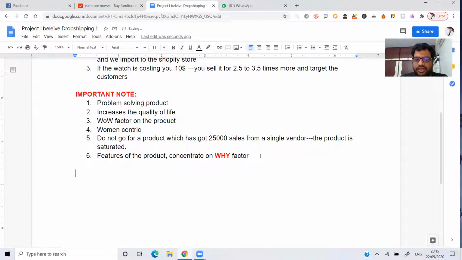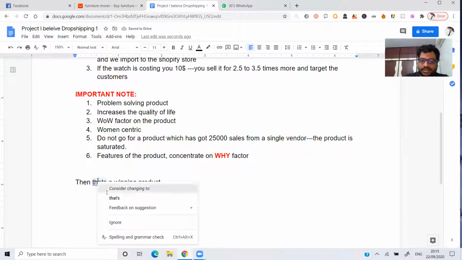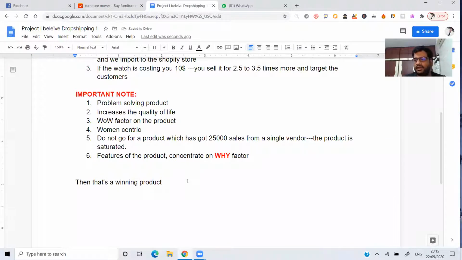If you are able to judge all this, that's a winning product. You need to follow all these things, guys. A winning product consists of all these things. Problem solving, wow factor has to be there. And do not sell products which are already easily available in the market. So you have to take care about this.